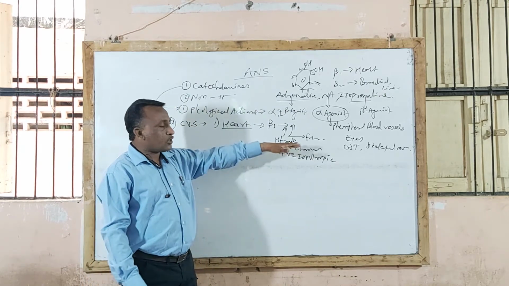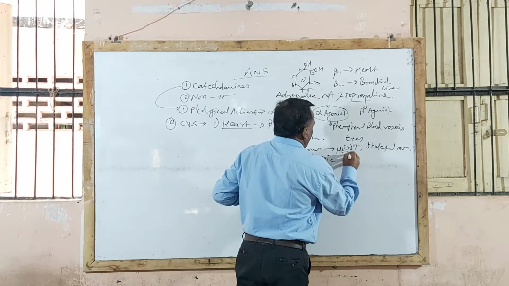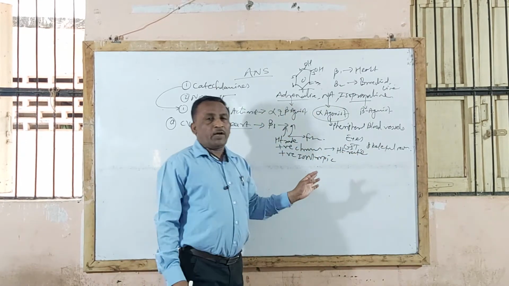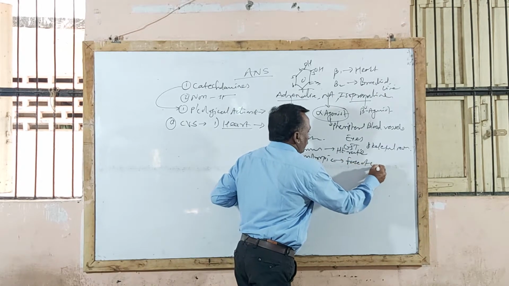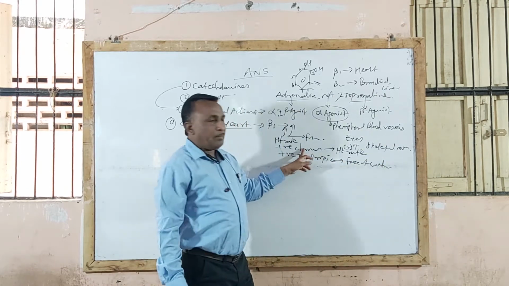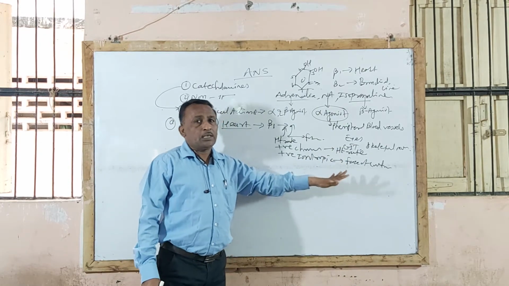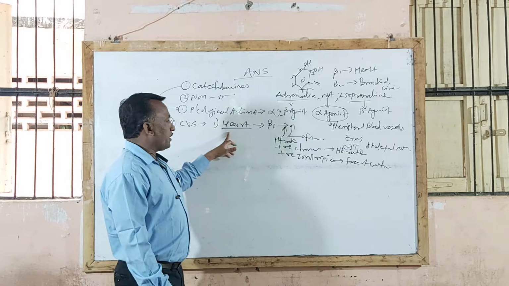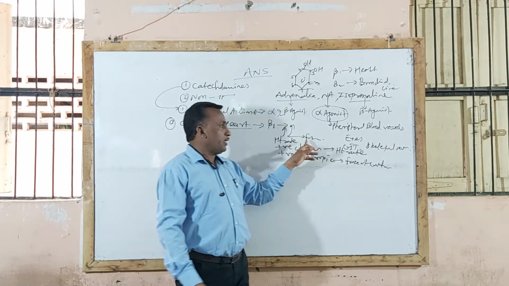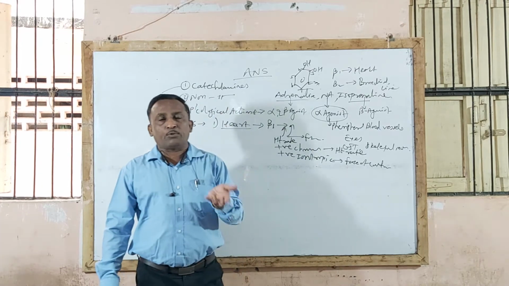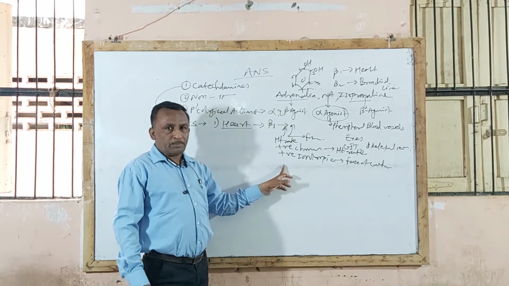Now what is chronotropic? Chronotropic is related to heart rate, while inotropic is related to force of contraction. Chronotropic is related to heart rate, inotropic is related to force of contraction. This means that when adrenaline and isoprenaline act on the heart, that is on beta 1 receptors, they increase heart rate and force of contraction, that is, they produce positive chronotropic and positive inotropic effects.